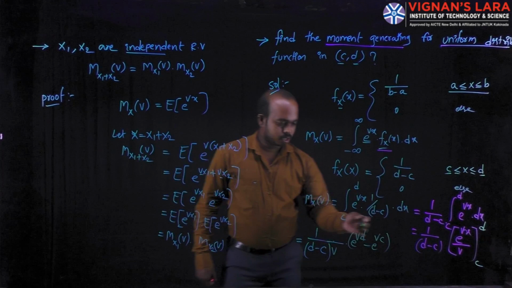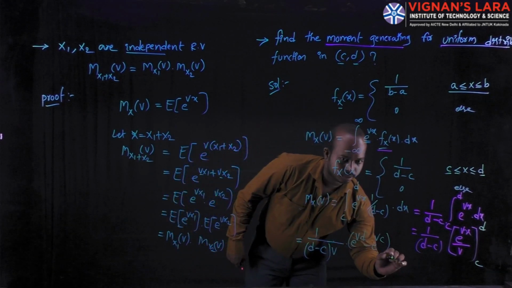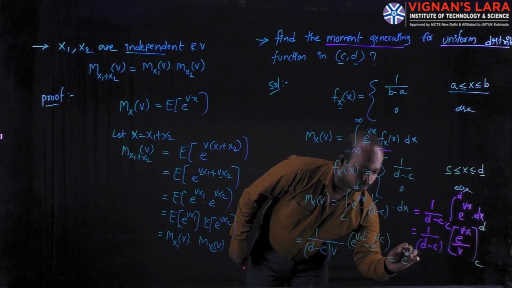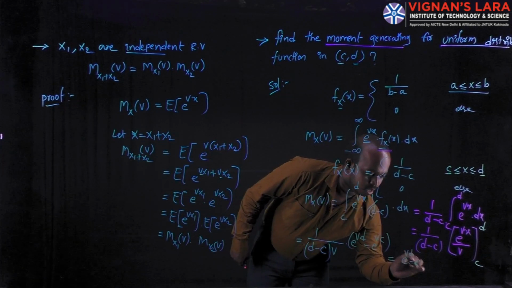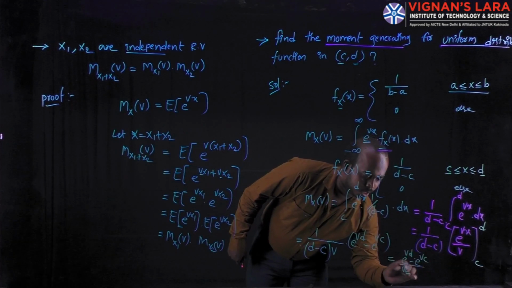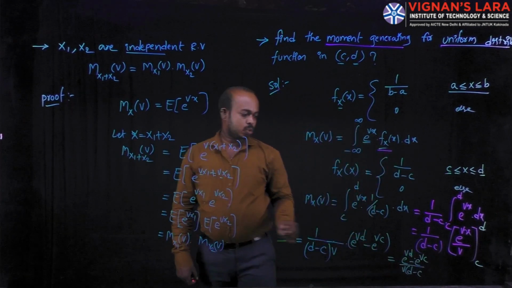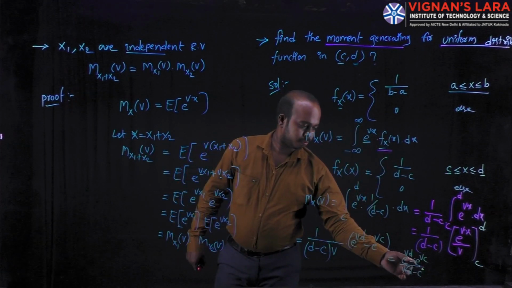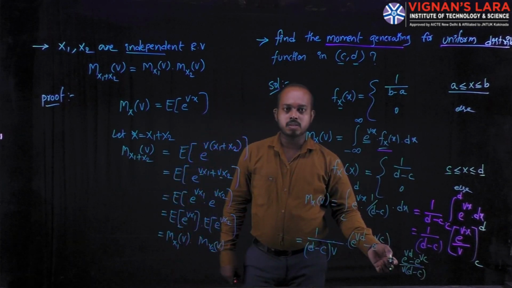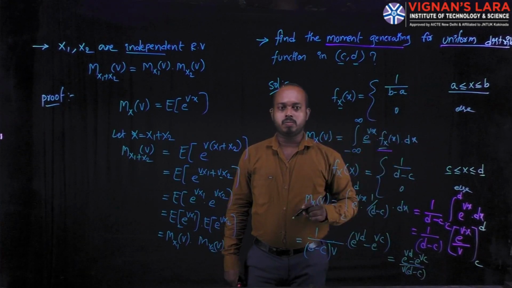Finally, you can represent this quantity as e power vd minus e power vc, whole divided by v into d minus c. This quantity represents the moment generating function for the uniform distribution.